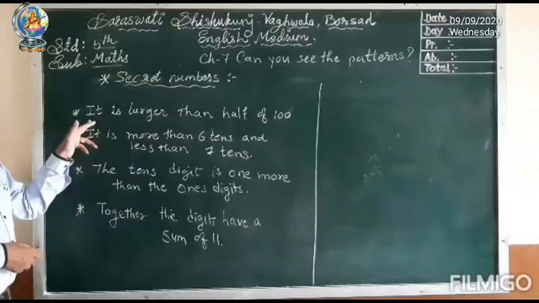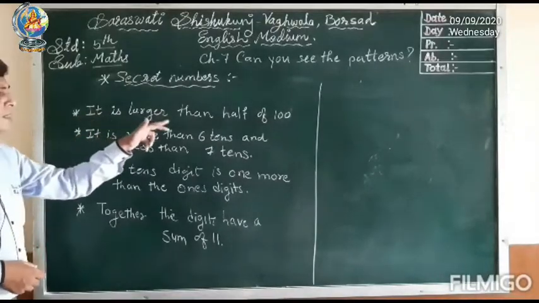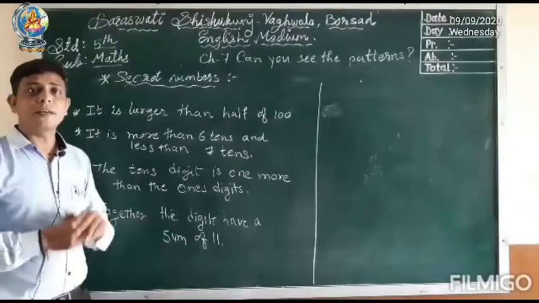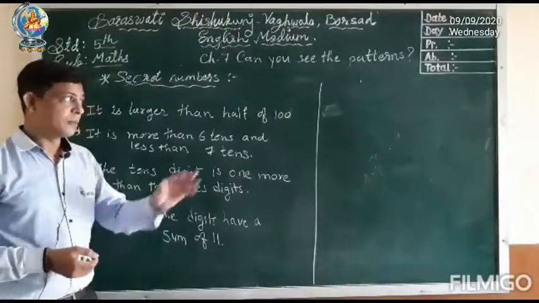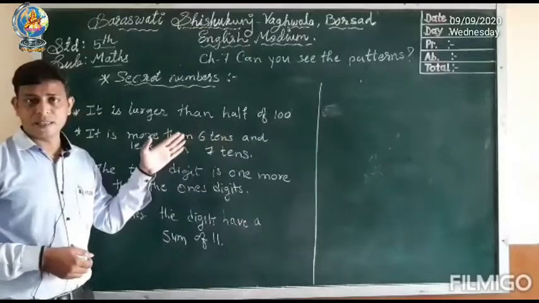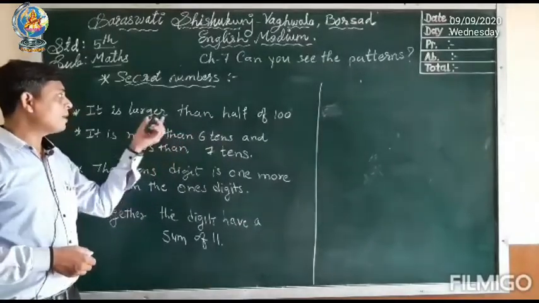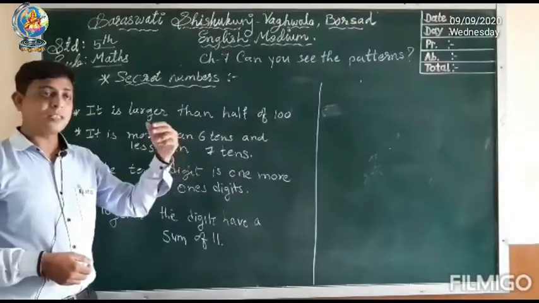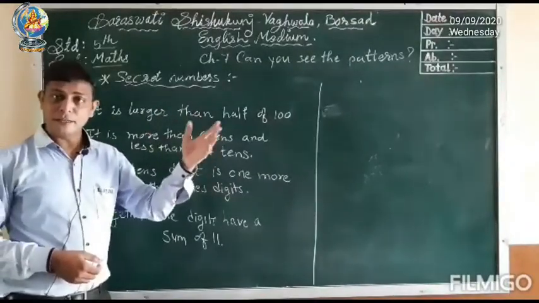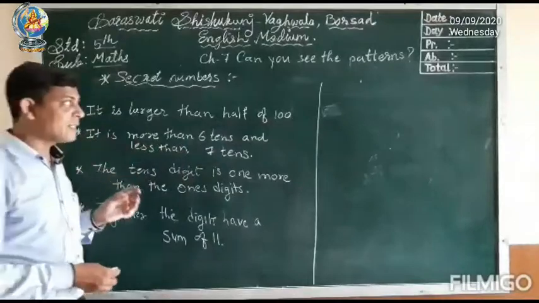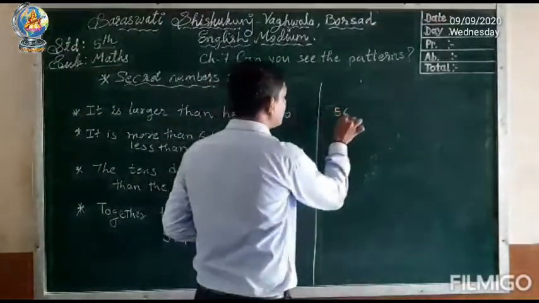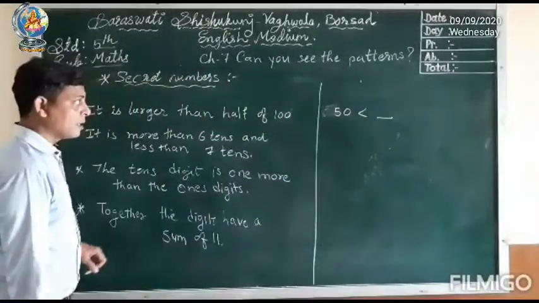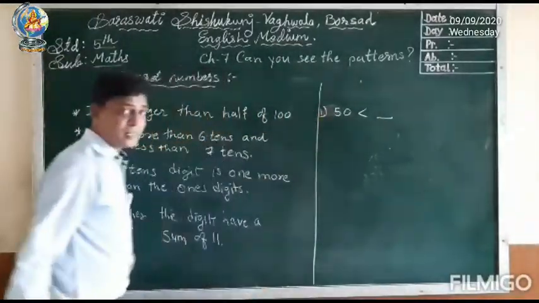So let us see the first clue. It is larger than half of 100. So the number must be greater than 50, because half of 100 is 50. Here it says larger than half, so it means more than 50. So we can say the number is larger than 50. From the first clue we get this answer.